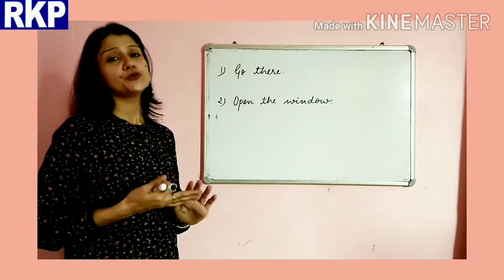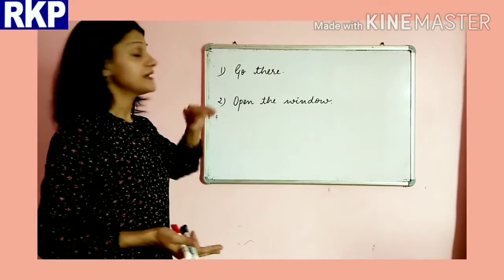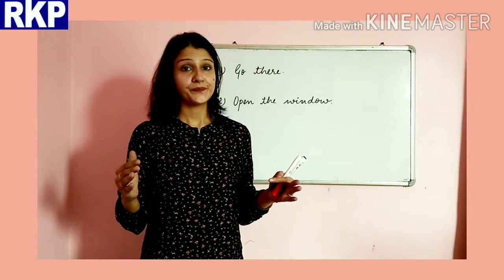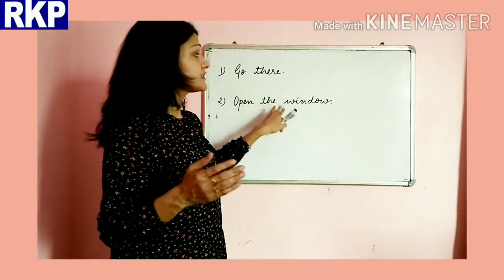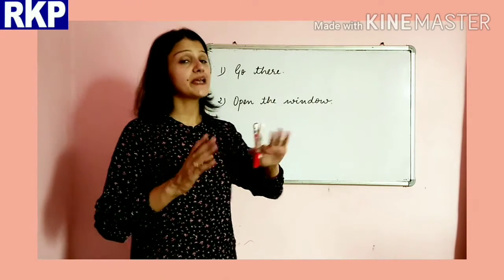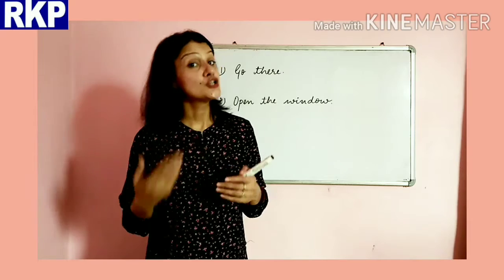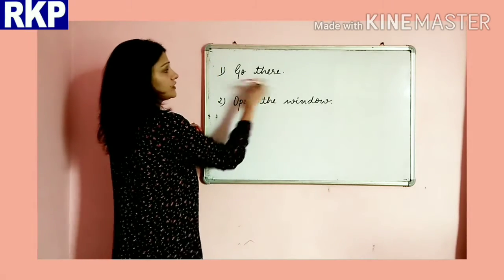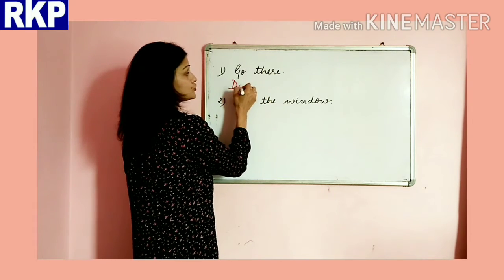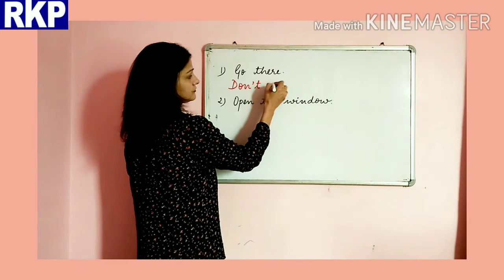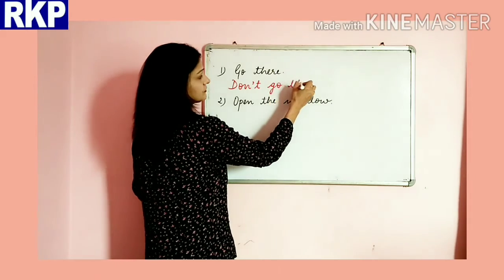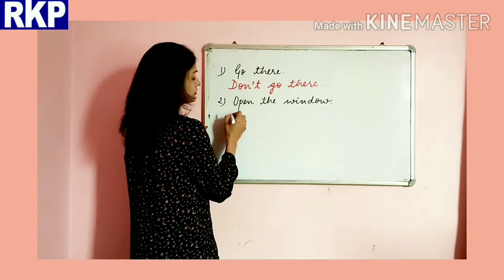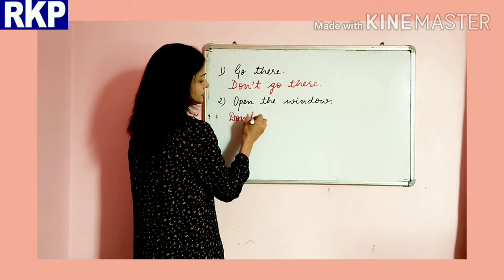Whenever we transform an imperative sentence into a negative sentence, we will be using don't. Okay, like this, go there, don't go there. Open the window, don't open the window.